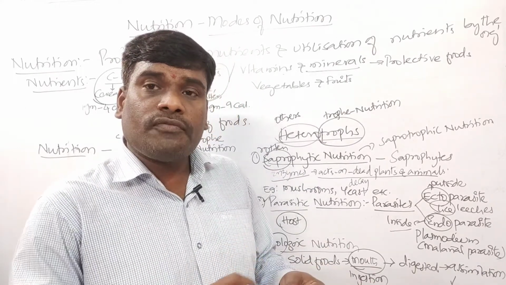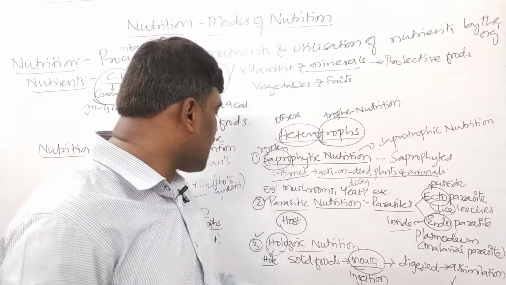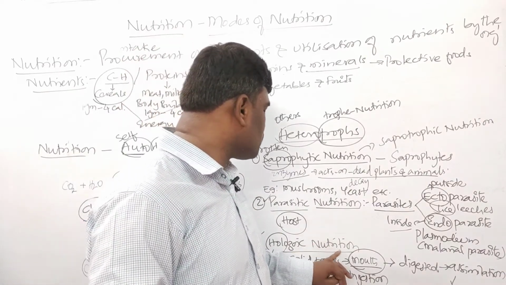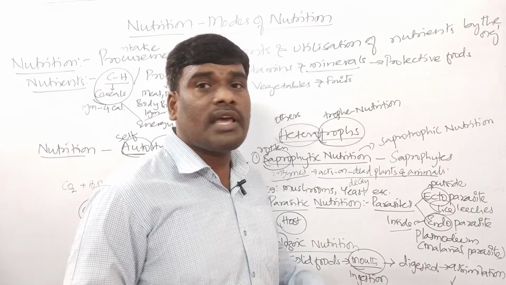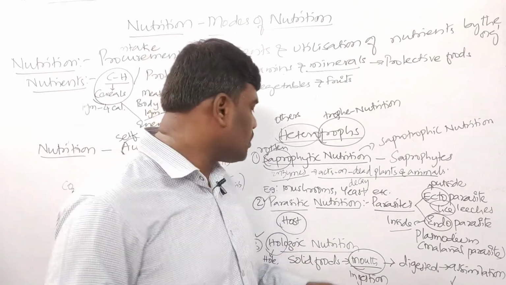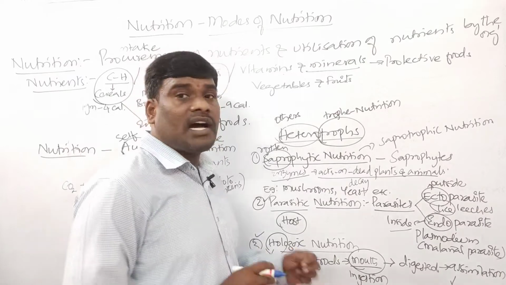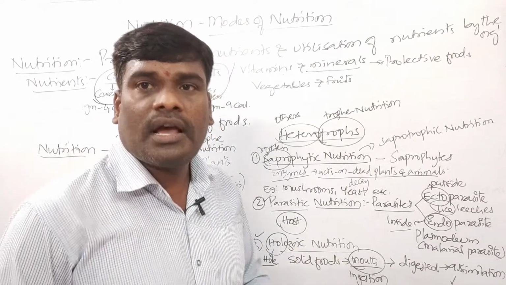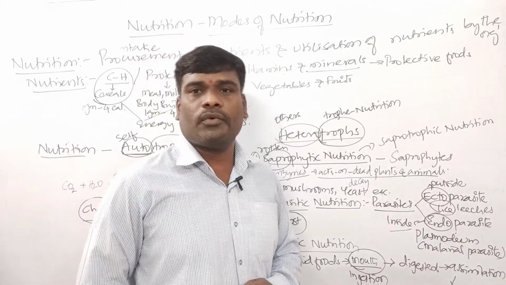So such type of nutrition is called Holozoic nutrition, where ingestion, digestion and assimilation are seen, children. Okay, so examples to this are herbivores, carnivores, and also what, children? Omnivores.